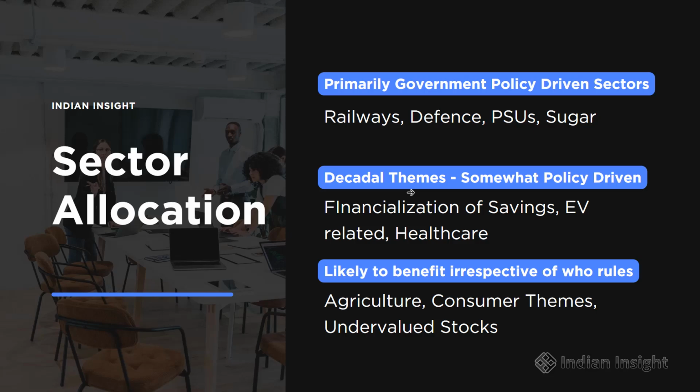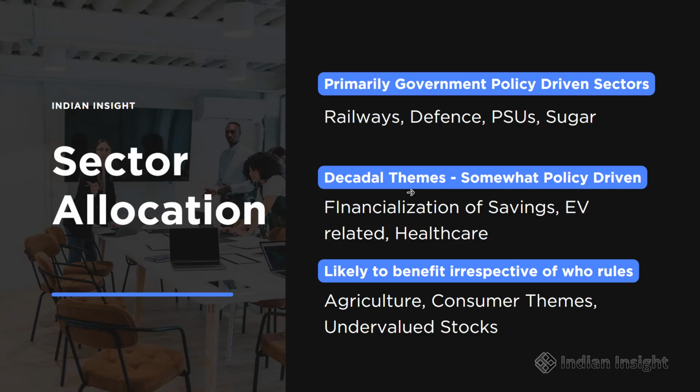So that is another theme which is somewhat policy driven, which has some focus from the government, but which is not totally dependent on the government. Then there are themes that are likely to work irrespective of who rules or who is in power. So themes like agriculture or consumer themes or undervalued stocks in general are likely to do well irrespective of who is in power, because they have to find ways to boost these areas. So for example, agriculture is an area which no political party will be able to ignore. So this is going to benefit irrespective of who is in power.